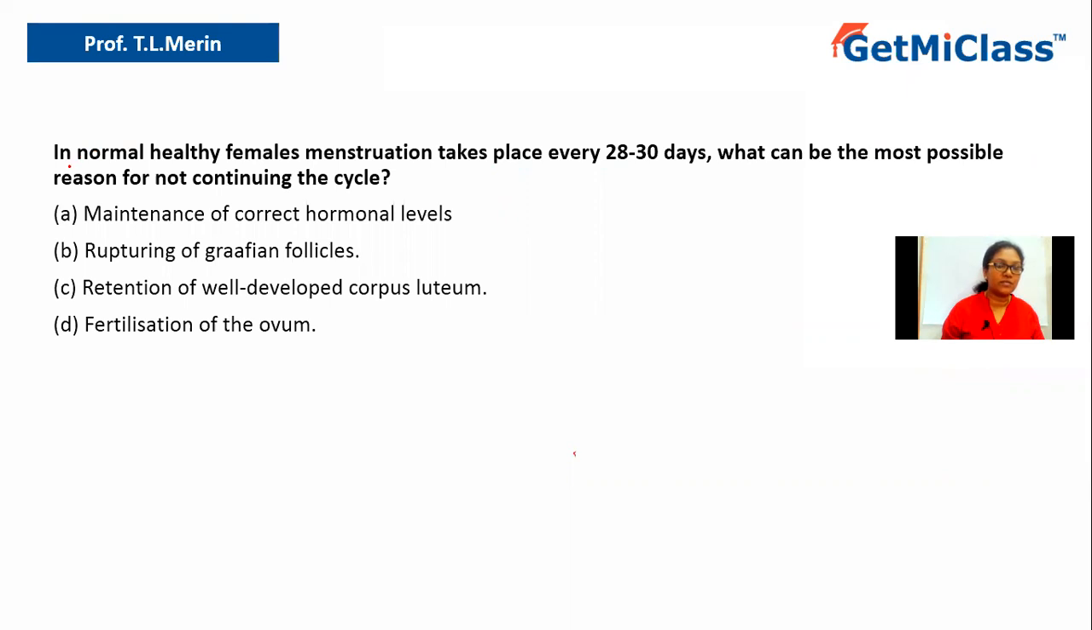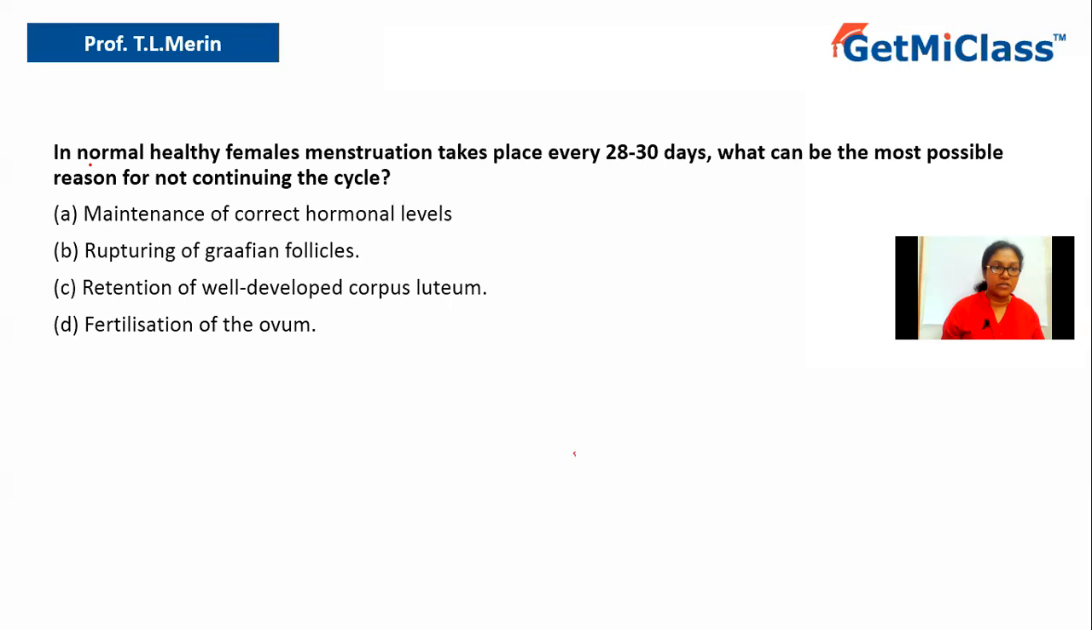Today we are going to solve this question which says: in normal healthy females, menstruation takes place every 28 to 30 days. What can be the most possible reason for not continuing the cycle? Option A, maintenance of correct hormonal levels. Option B, rupturing of the Graafian follicles. Option C, retention of well-developed corpus luteum. Option D, fertilization of the ovum.